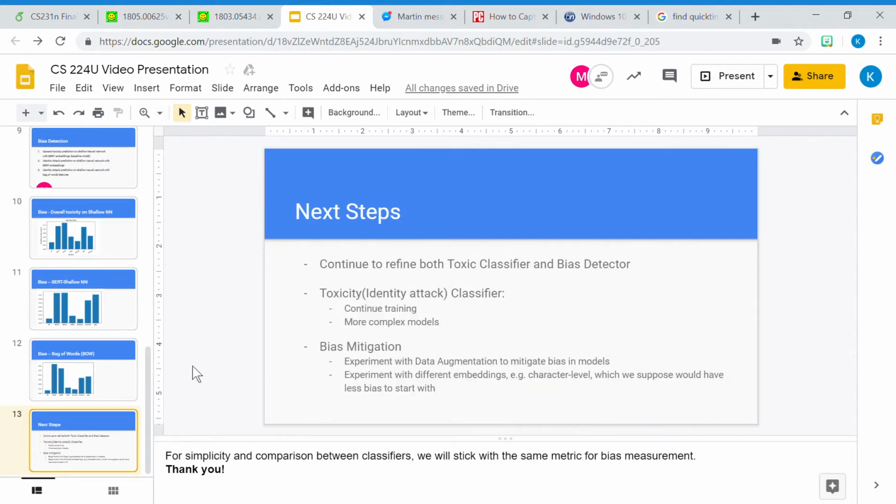Our next steps for this project are to continue to refine both the toxic classifier and the bias detector. We will continue training and introduce more complex models to the identity attack toxicity classifier. And as for bias mitigation, we'll experiment with data augmentation to mitigate bias in models, and experiment with different embeddings, such as character level embeddings, which we suppose would have less bias to start with.